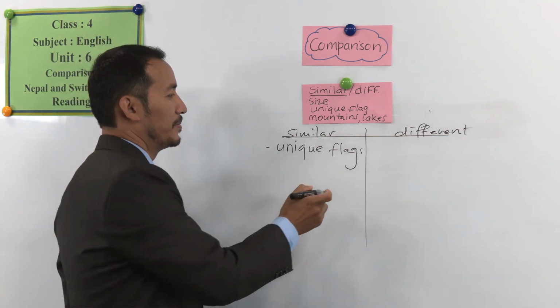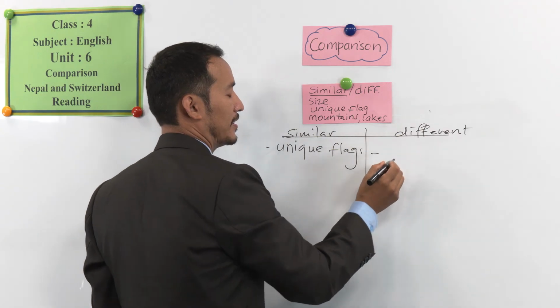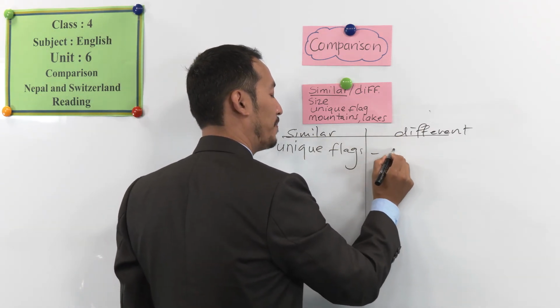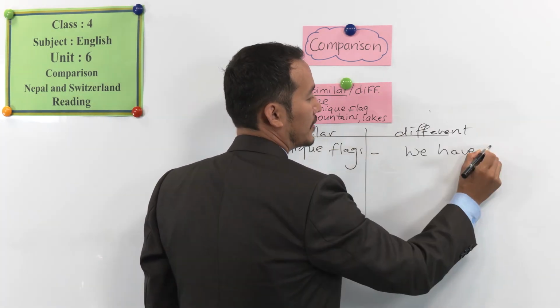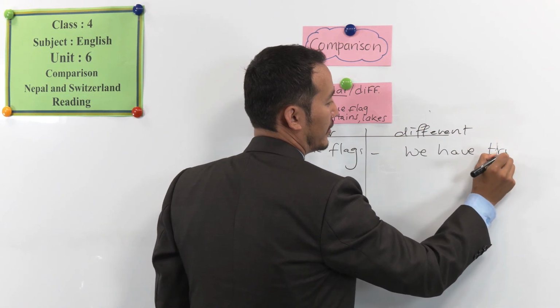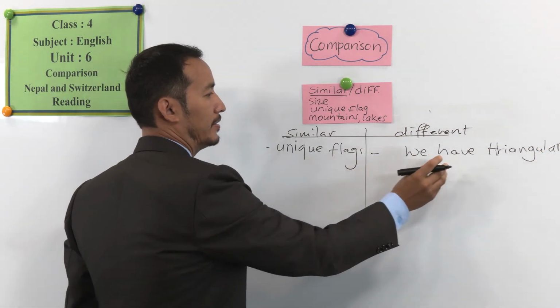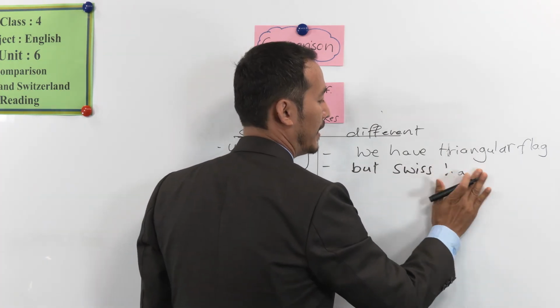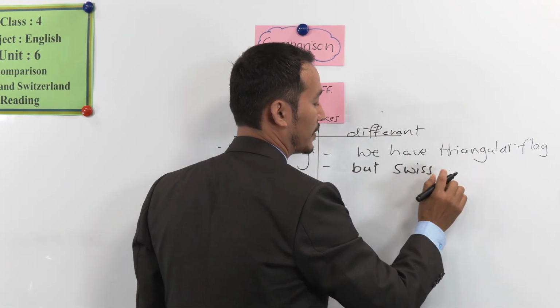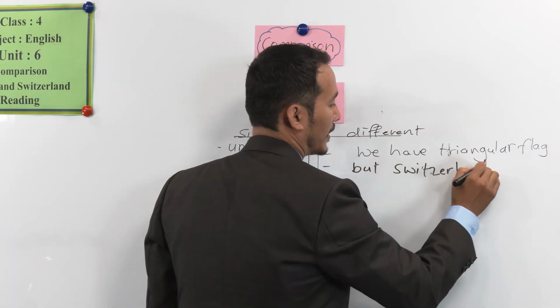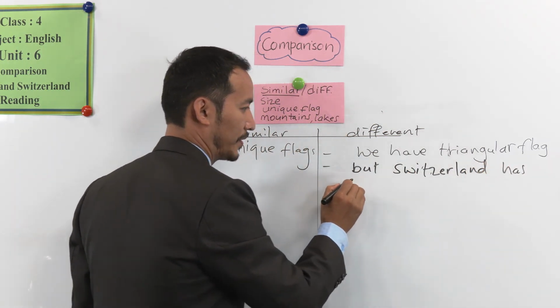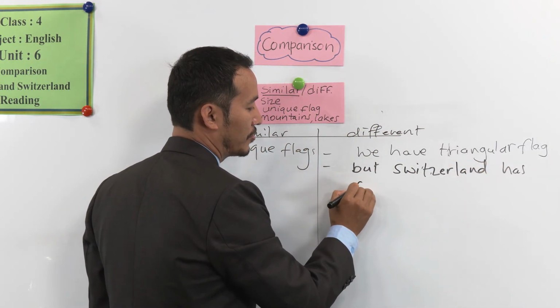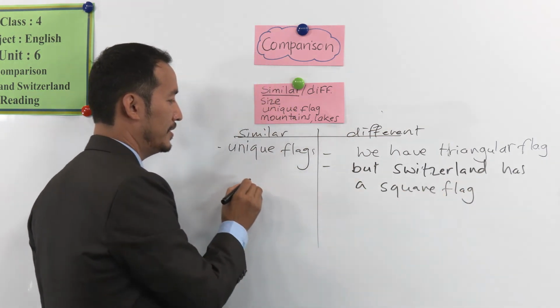And the difference is that we have triangular flag, but Switzerland has a square flag. That's the difference.